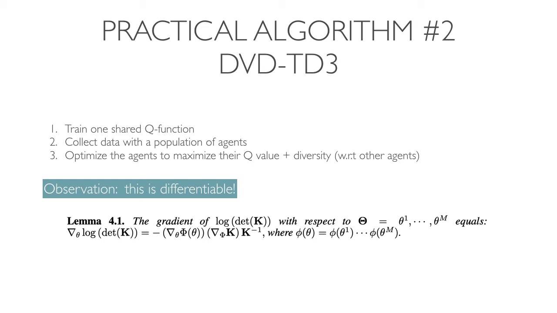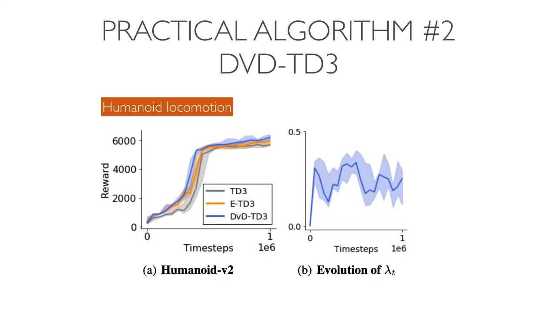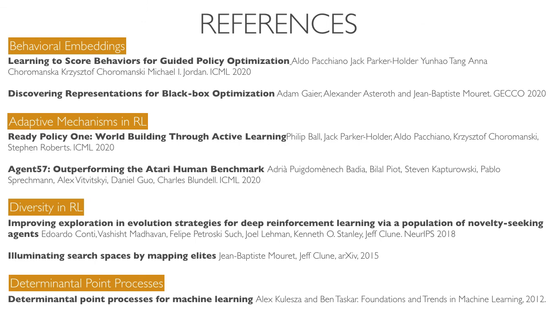Since it's off-policy, we can collect data with a population of agents and learn one shared Q function. We then optimize each agent with respect to the Q function, plus the population-wide diversity, which we show is differentiable. We tested DVD TD3 on the humanoid task from OpenAI Gym, where we show statistically significant gains versus both single TD3 and another version where we have a population of agents but no diversity. As far as we're aware, this is the first approach to get over 6,000 on humanoid in 1,000,000 time steps.